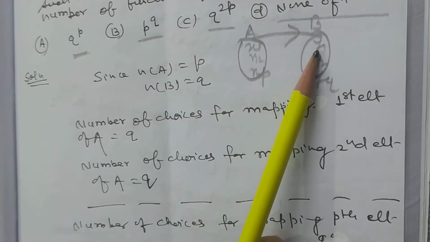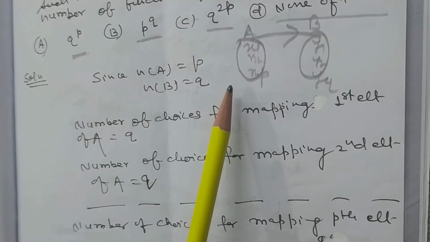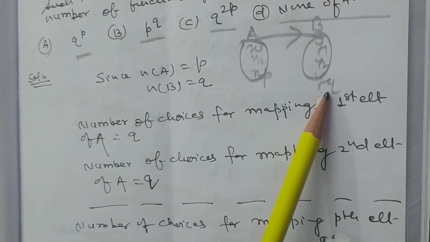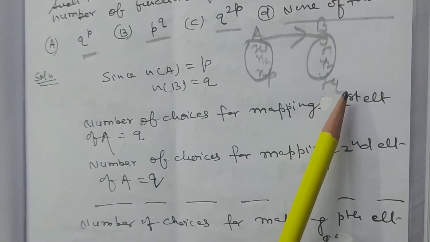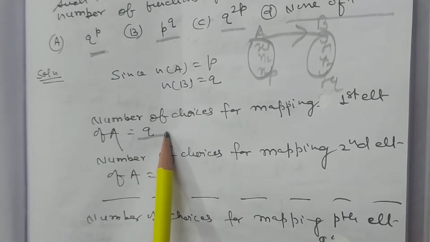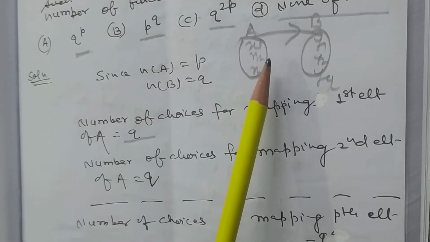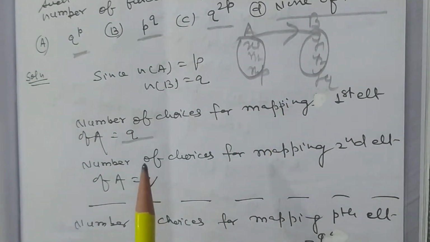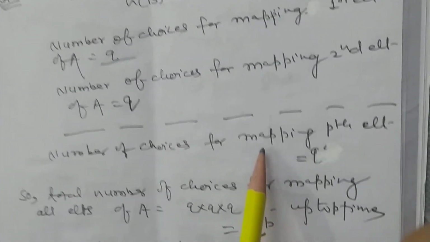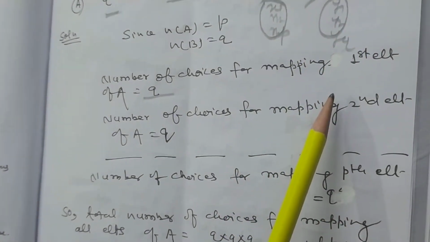The image of X1 can be Y1, Y2, and so on up to YQ. So Q chances. Similarly, X2 has Q chances. The number of choices for mapping the Pth element is also Q.